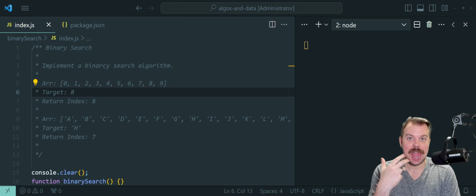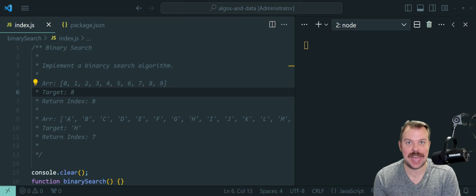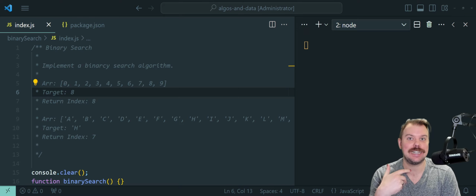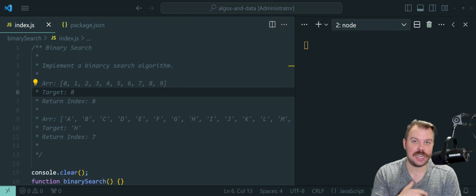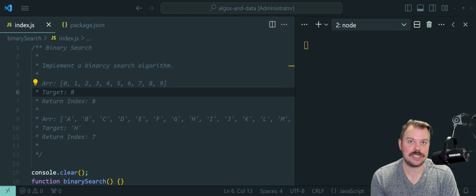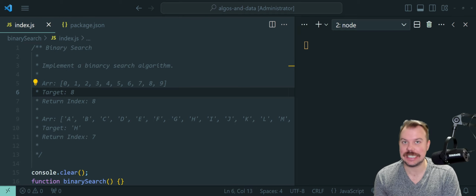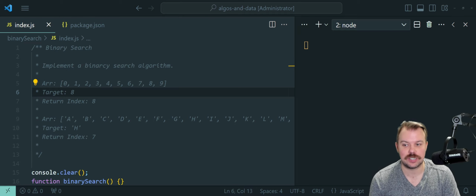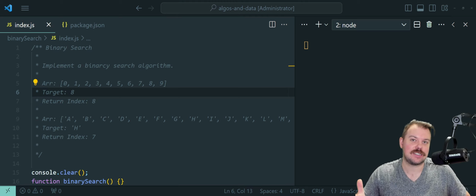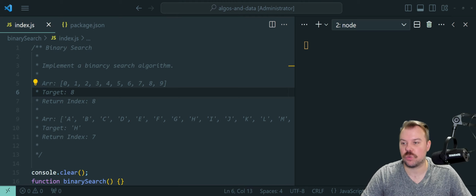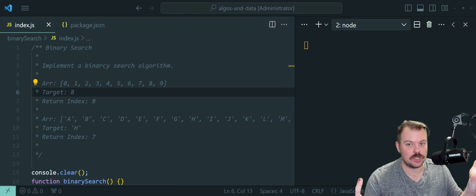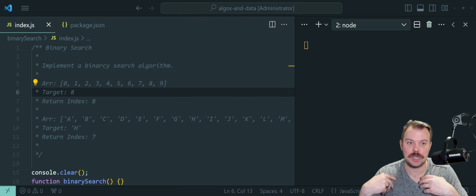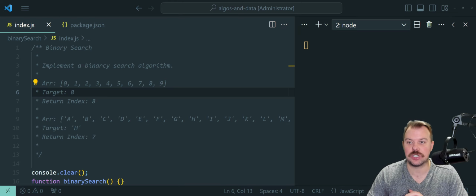Basically taking each half and repeating this until we finally wind up with either the found value and its associated index, for example, in an array, or we return something like -1 or undefined, something that tells us that, hey, this value doesn't exist in this sorted list, right? So we return some indication that it's not present, and I'll be doing -1 in this one. Like I said, a pro of binary search is that it is very efficient, right? I'll talk more about its big O later, but it makes it pretty fast for large lists.